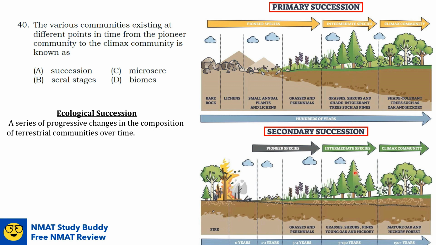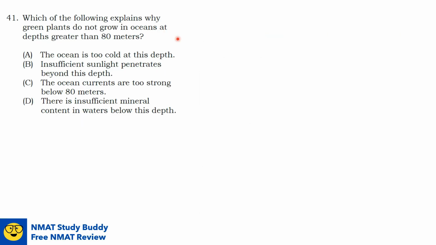here refers to the communities which come in between your pioneer community or your pioneer species here and your climax community here. So these intermediate species are called the seral communities or seral stages. So going back to our question, the various communities existing at different points in time from the pioneer community to the climax community is actually known as the seral stages. I hope that's clear.